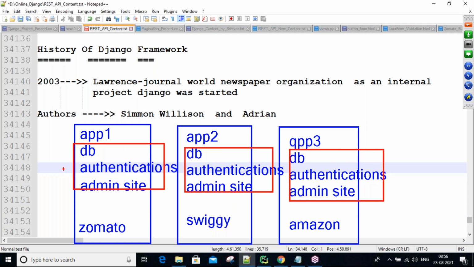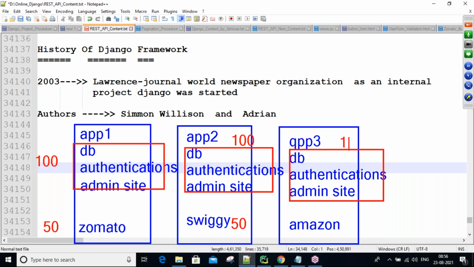Okay, so these logics, taking for example 100 lines, guys, 100 lines of code there, database related, authentication and admin site related, 100 lines there, and 50 more lines for the Zomato related logics. Totally 150 lines you are writing for application 1. For this also, guys, 100 lines same code, and again 50 more lines, okay, for the Swiggy related logics.